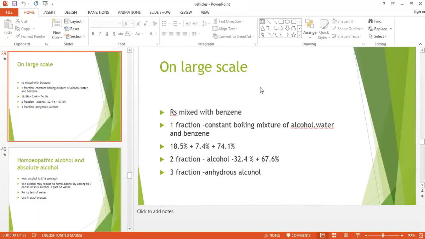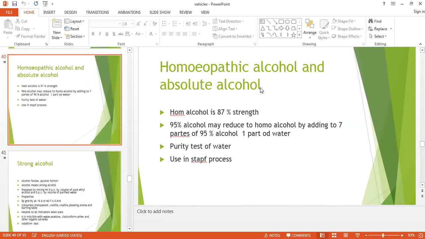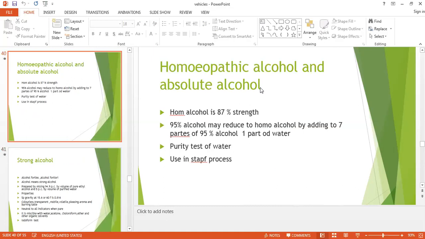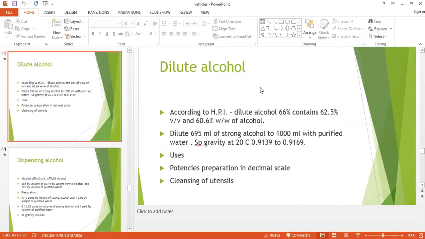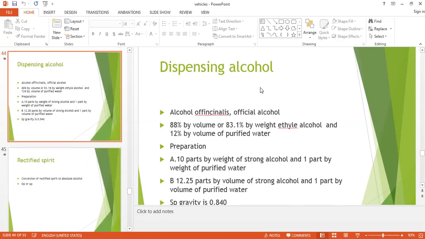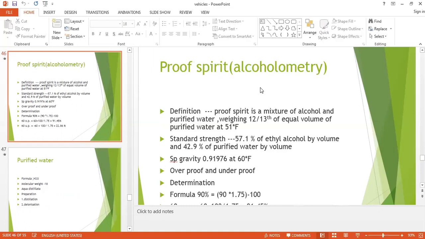Absolute alcohol, its preparation from quick lime and from benzene. Then the difference between homeopathic alcohol and absolute alcohol. Then the second variety, strong alcohol, its preparation and uses. Dilute alcohol, its preparation and uses. Dispensing alcohol. Then rectified spirit, we have seen its two varieties, overproof and underproof. Then proof spirit.